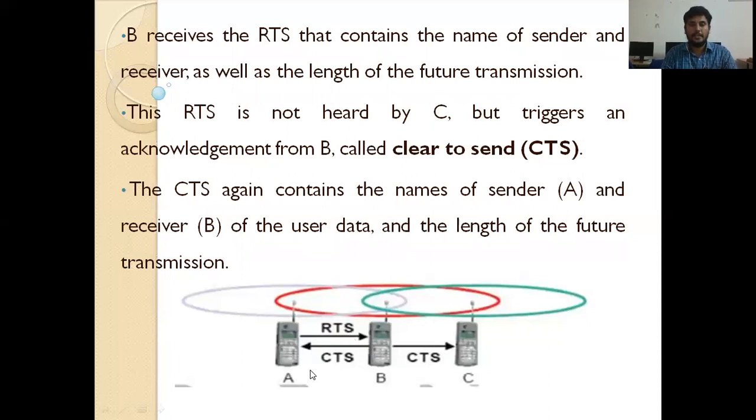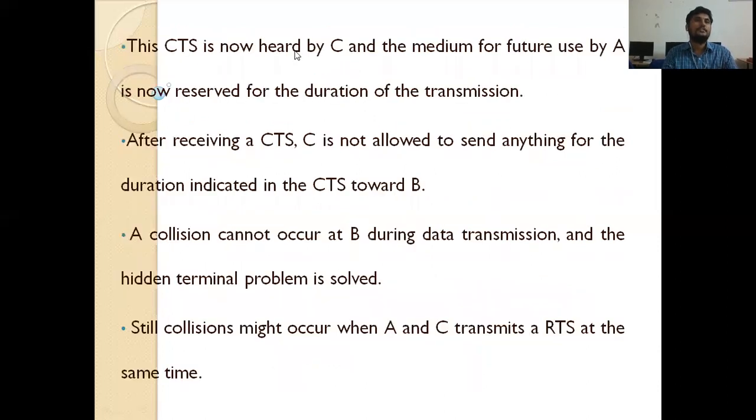So for example, A needs 1 hour or 1 hour 15 minutes. After that only, B is empty. So B sends a CTS frame with a time period to C. So this CTS is now heard by C, and the medium for future use by A is now reserved for the duration of the transmission. After receiving a CTS, C is not allowed to send anything to B for the duration indicated in the CTS. So a collision cannot occur at B during data transmission because both are using RTS and CTS frames, and the hidden terminal problem is solved.